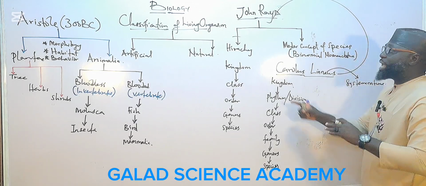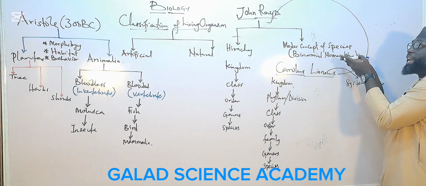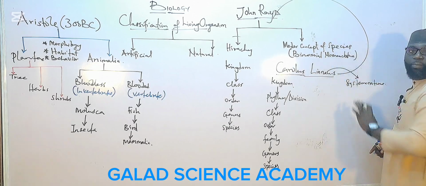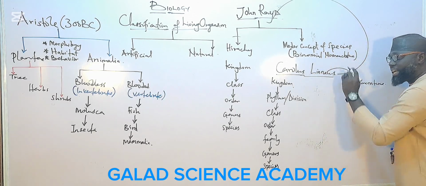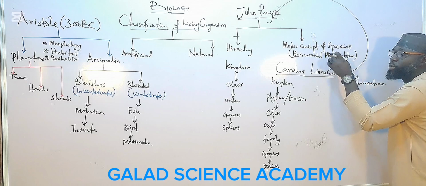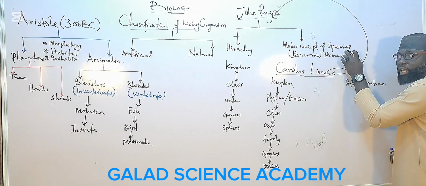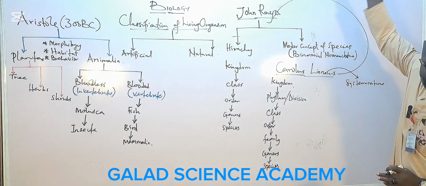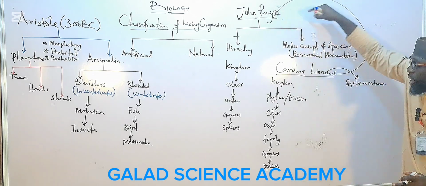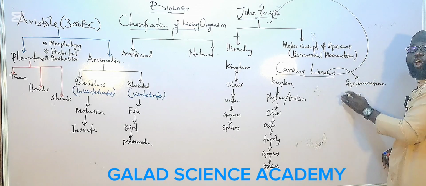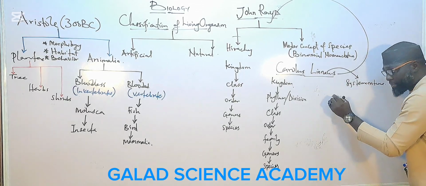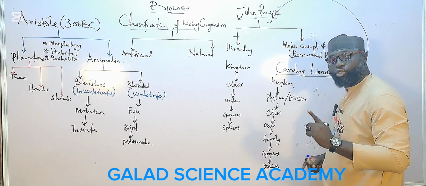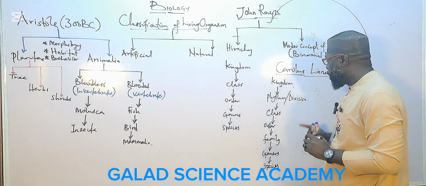He redefined binomial nomenclature, or the modern concept of species. The other one is he developed the concept of species, or binomial nomenclature, which was introduced to us by John Ray. But Linnaeus developed it. He said all living organisms must have at least two names.